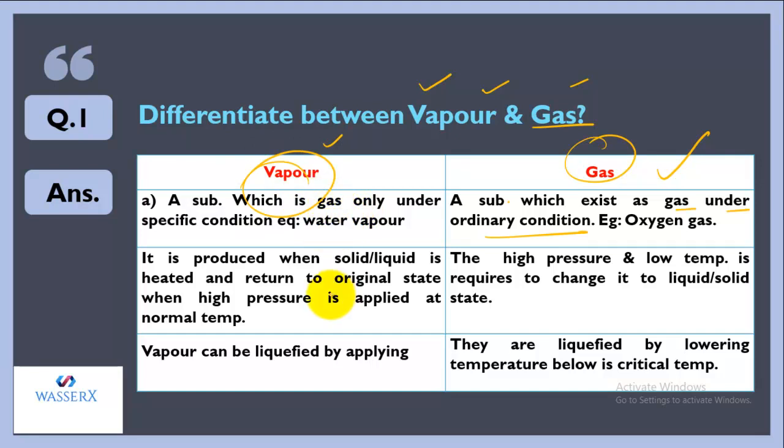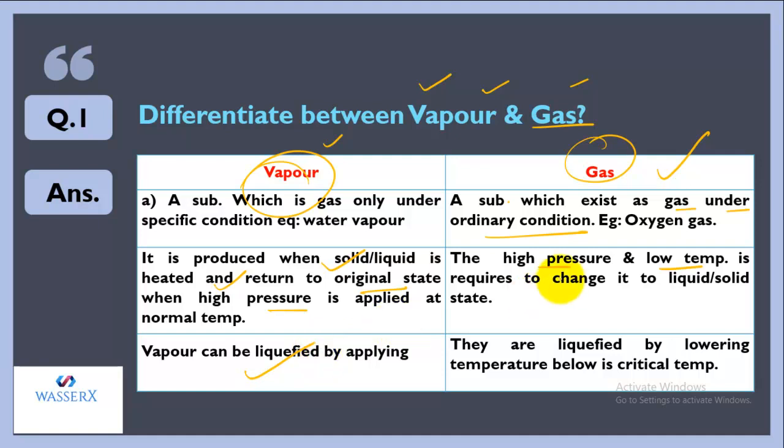Now, how is vapor formed? Vapor is formed when a solid or liquid is heated. But it can be returned to its original state by applying high pressure. But gas is going to remain as gas. If you apply high pressure and low temperature, then you can change its state to liquid or solid. We can actually liquefy vapors. That is, we can convert the vapor back into its original liquid state.